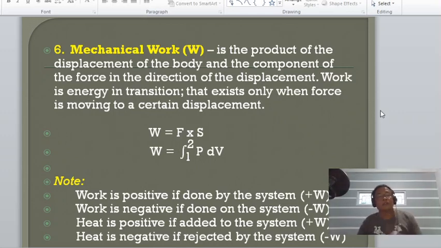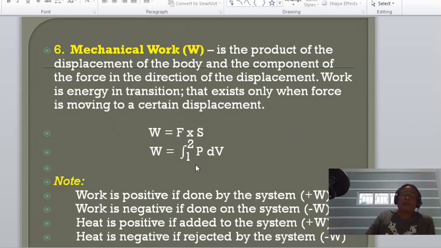Another, work is negative if done on the system. What example can you give to this? An example of this is a compressor. A compressor will not run if there is no energy entering the compressor. Of course, the energy utilized by the compressor may come from an engine which drives the compressor, or maybe an electric motor which also drives the compressor.